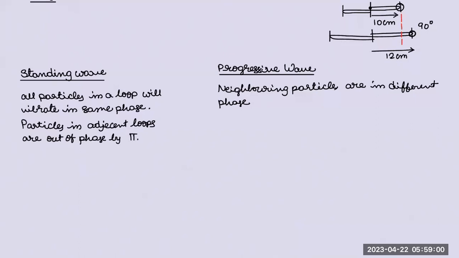This is a standing wave, and if you want, you can write a lot of differences. The basic difference is standing wave will not transfer energy, progressive wave will transfer energy. So this is the thing you need to know about what?